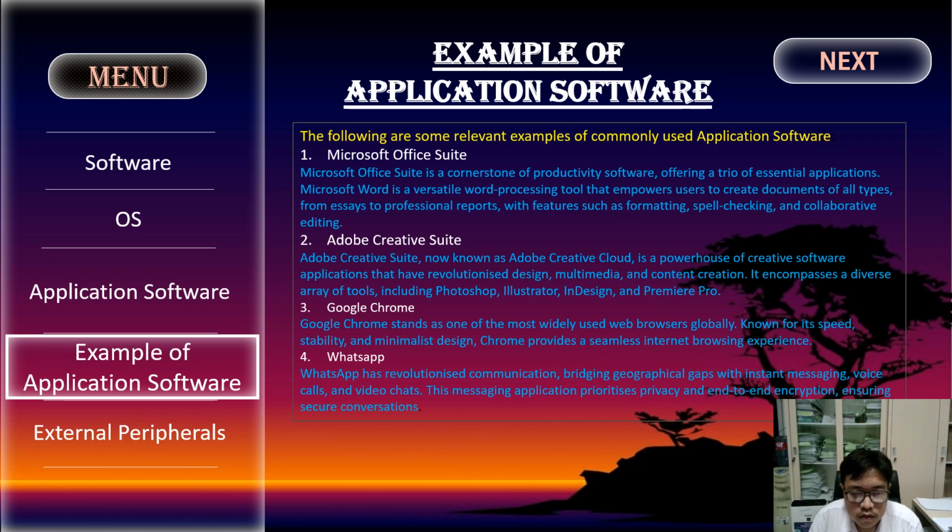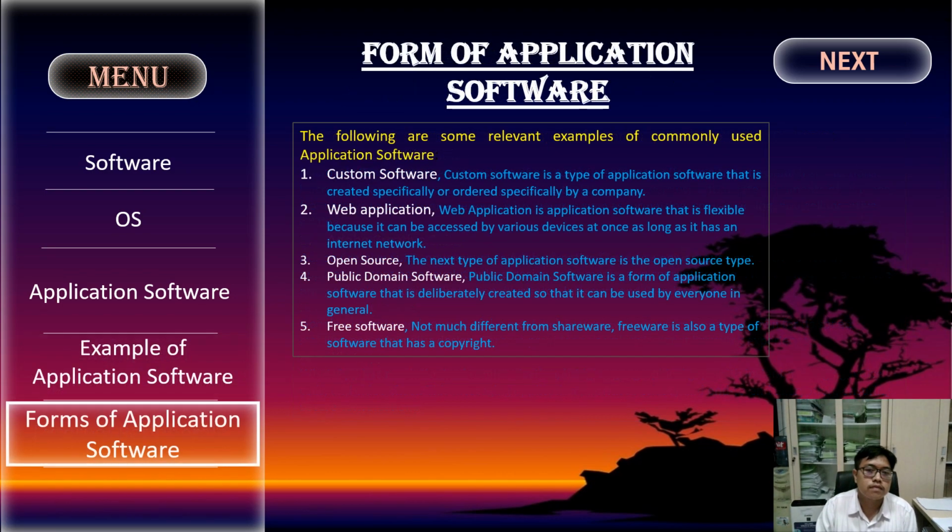3. Google Chrome. Google Chrome stands as one of the most widely used web browsers, globally known for its speed, stability, and minimalist design. Chrome provides a seamless internet browsing experience. 4. WhatsApp. WhatsApp has revolutionized communication, bridging geographical gaps with instant messaging, voice calls, and video chat. This messaging application prioritizes privacy and end-to-end encryption, ensuring secure conversation.